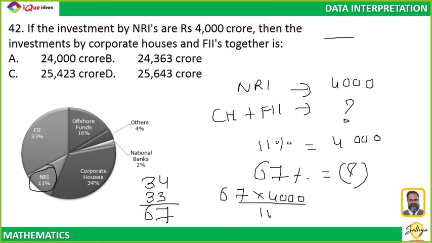And assuming that you calculated it correctly, your answer is 24,363 crores, which is option B. I think the majority of you got it right. I'll quickly move on to the next one if everybody has got this.